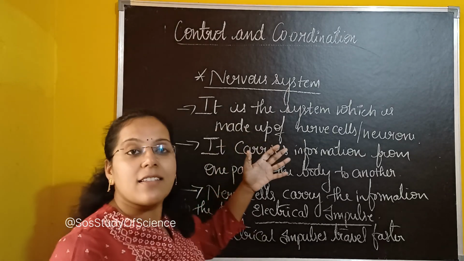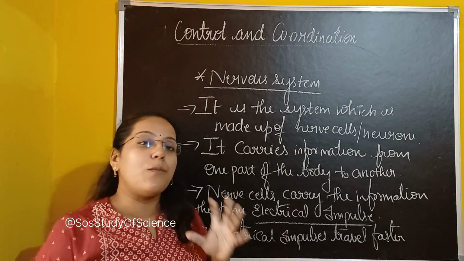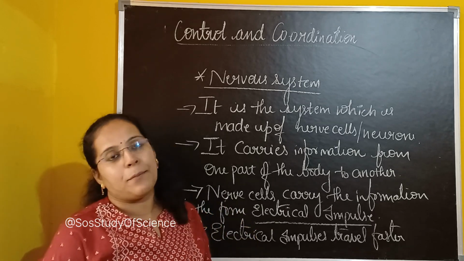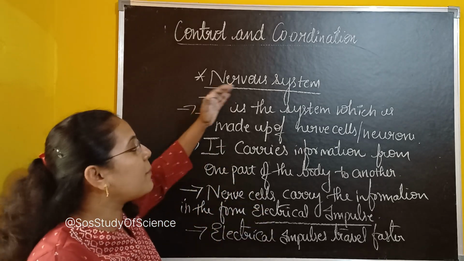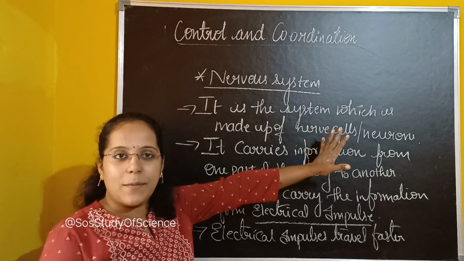So these are some of the things that we need to know about the importance and the advantage of having the nervous system. As I told you, what is the nervous system? It is a system which includes, or which is made up of, nerve cells.